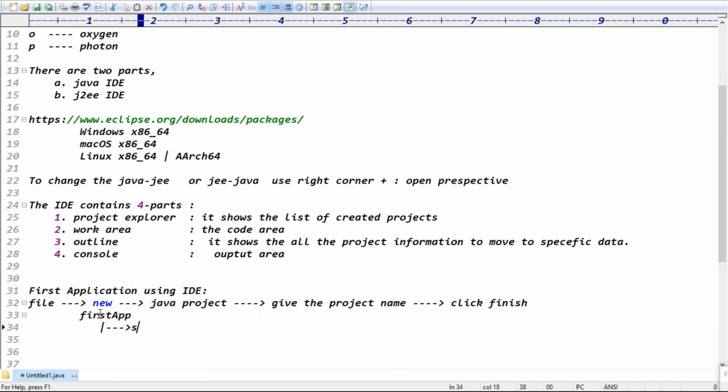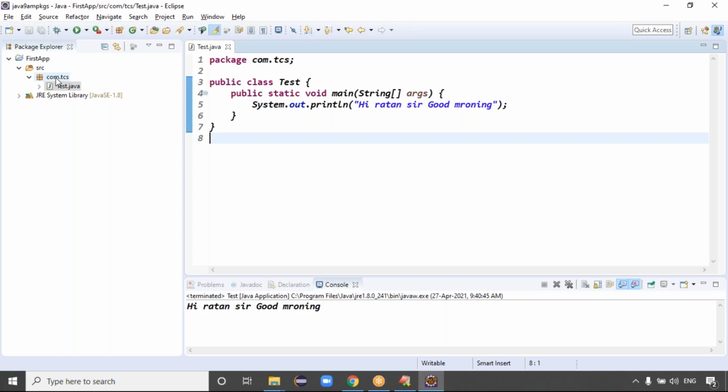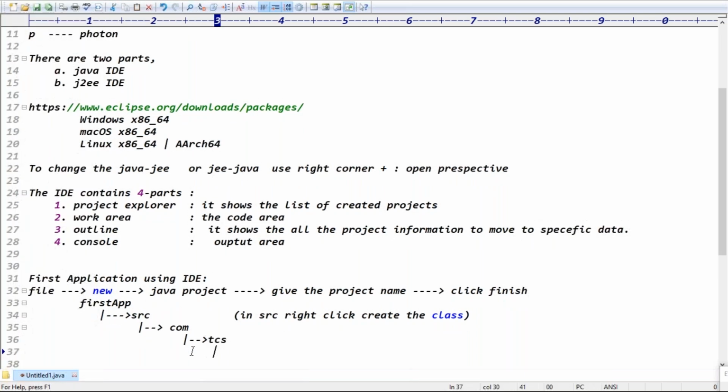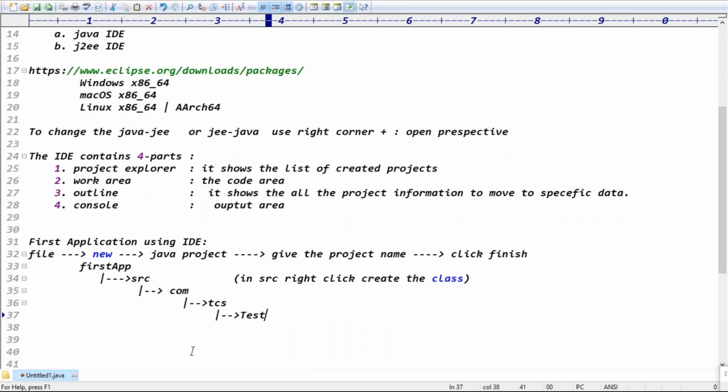In the project, you will get the SRC folder, guys. SRC means source code, right? So here we have to create the class. Under the SRC, what package name did I create here? com.tcs package, right? So then what happened, guys? Again, the com folder is created. In SRC, right click and create the class. It's asking for the package name, guys: com.tcs dot. What is the class name, guys? I created a Test class. Exactly, guys. Are you clear about the process, right?